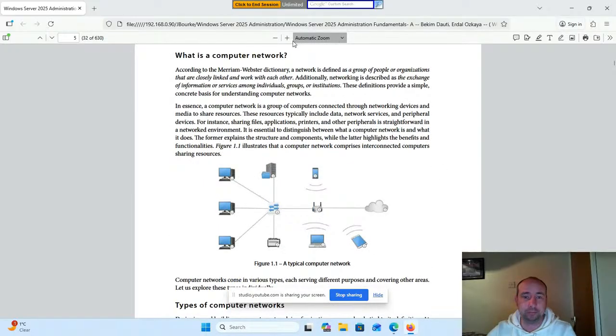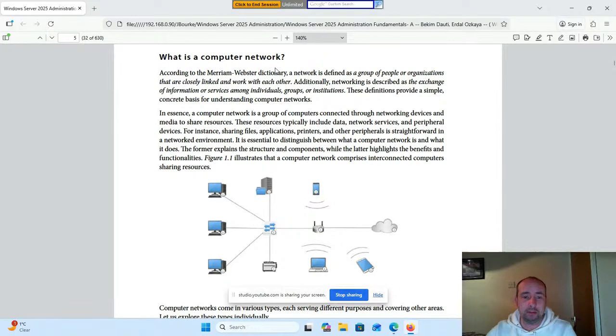So, what is a computer network? According to the Merriam-Webster dictionary, a network is defined as a group of people or organizations that are closely linked and work with each other. Additionally, networking is described as the exchange of information or services among individuals, groups, or institutions. These definitions provide a simple, concrete basis for understanding computer networks.